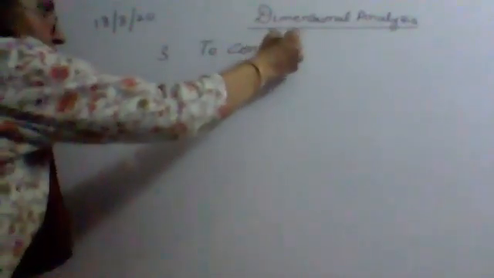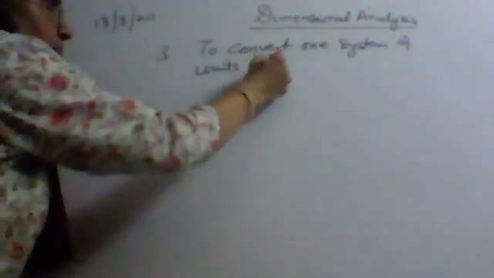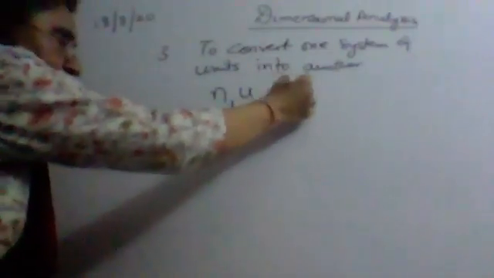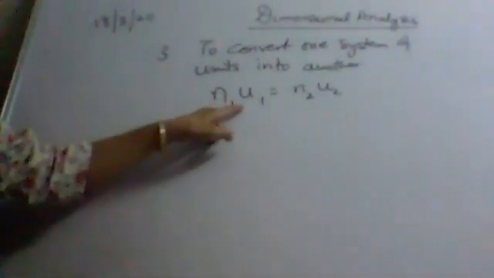So the third one is to convert one system of units into another. Now here we know that n1 u1 is always equal to n2 u2. This we have discussed already also. For example, 7 meters will be equal to 700 centimeters. Meters is in the SI system, centimeters is in the CGS system. So n1 u1 will always be equal to n2 u2.